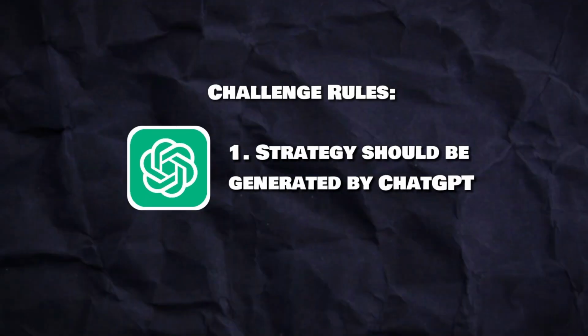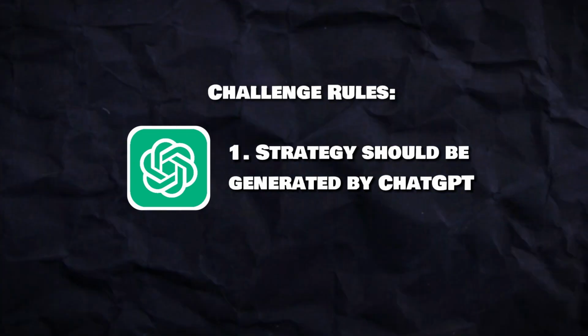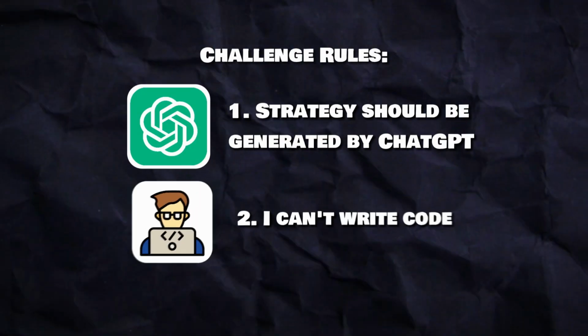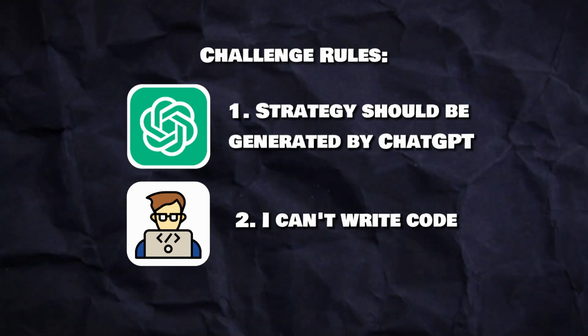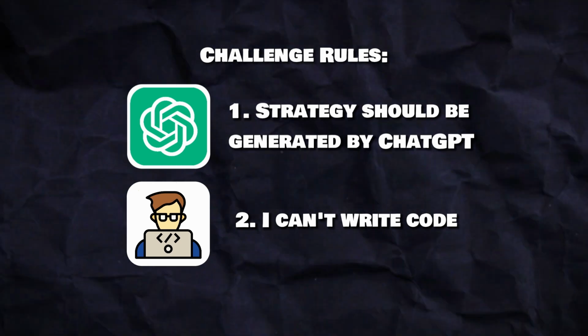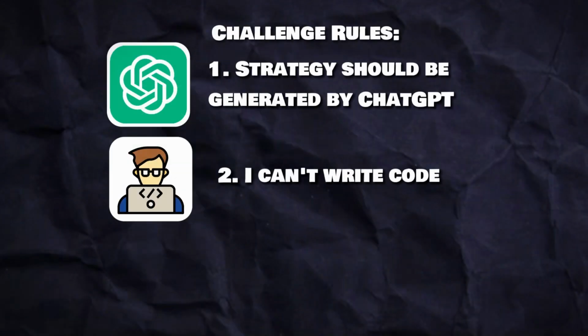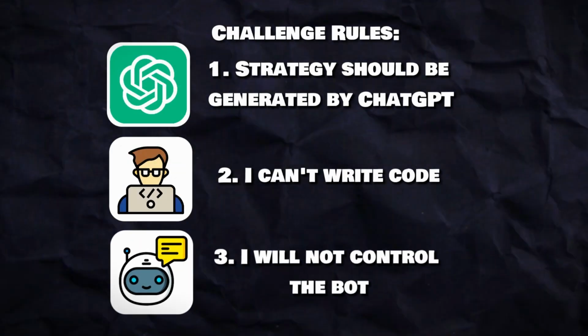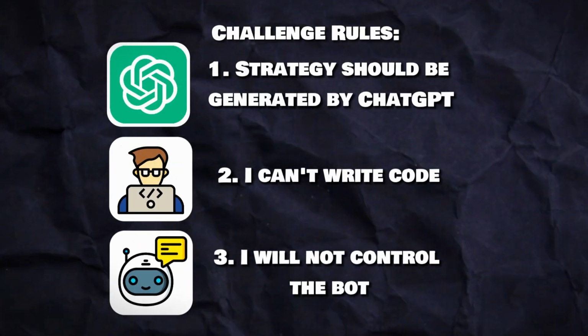First things first, let's set 3 rules for this experiment. Rule number 1, this strategy should be completely generated by ChatGPT, and I'm only allowed to make small adjustments. Rule number 2, I cannot write code on my own, and all the code that our bot will use, I will copy and paste from ChatGPT. Rule number 3, when the bot is ready and running, I will not control it at all, and all decisions about entering the transaction will be made by the bot.